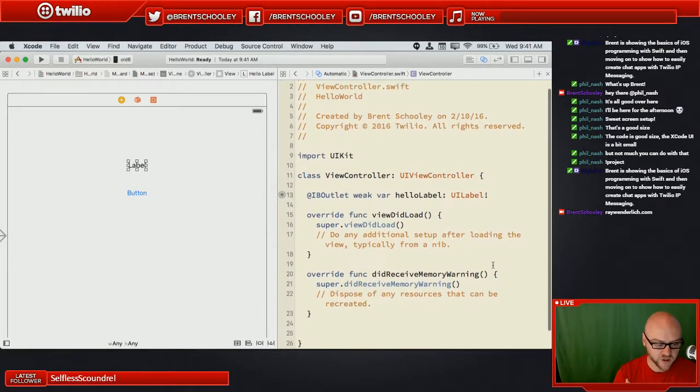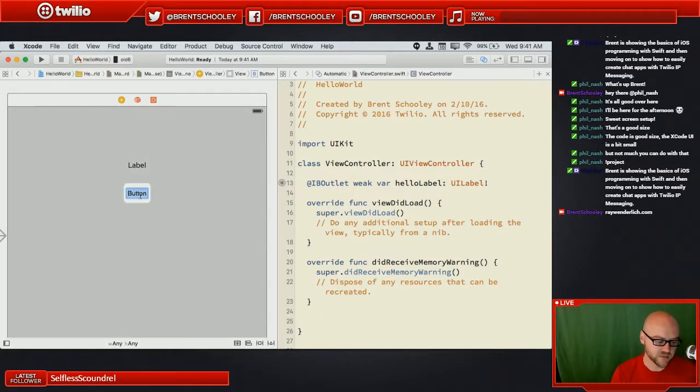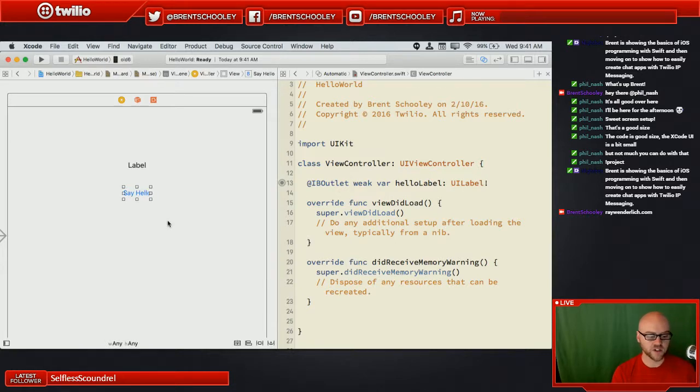For the button, I want to do something different. Now, if I wanted to, at runtime, change maybe the text, maybe I want to change the text right now, let's make it say hello. Let's say I wanted to change the color or maybe hide that button at runtime. Then I would need an outlet. I would want to do the same thing that I did before. I would drag over here and create the outlet, and that would give me access to the button at runtime.